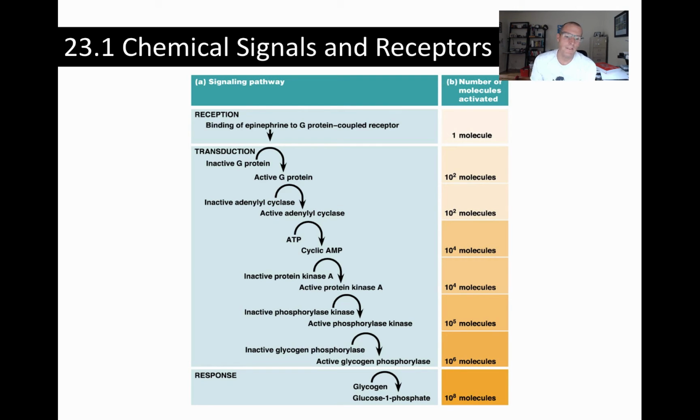So these second messengers like cyclic AMP and calcium that we'll talk about later, they're small, very highly diffusible, and that means they can activate these enzymes. And then these, of course, are enzymes, so they have turnovers. That means they can activate other enzymes, and they're not inactivated themselves. So that also leads to the amplification.